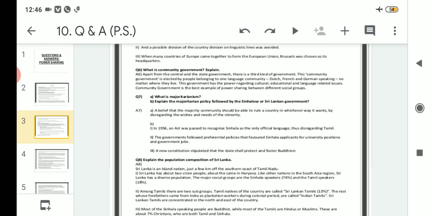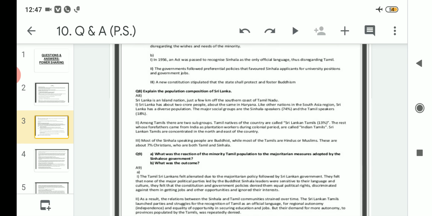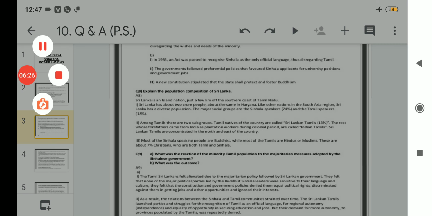And third, a new constitution was amended in which the state shall only protect and foster Buddhism. That means apart from Buddhism, nothing else will be fostered or protected. Clear?